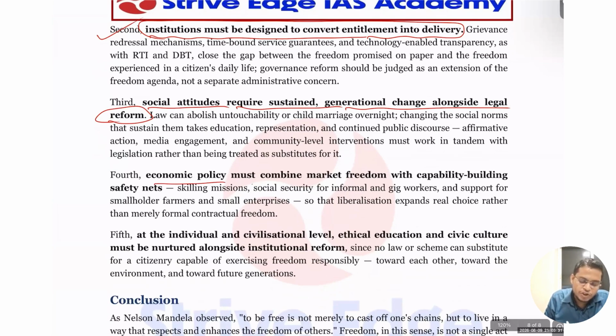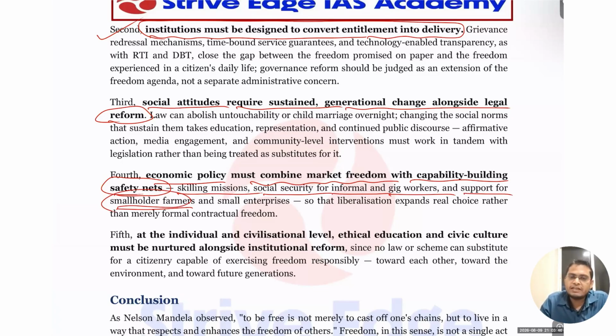So next is economic policy must combine market freedom with capability building and safety nets. For example, skilling, skill missions, social safety nets for informal gig workers, support for smallholder farmers. Here we can give them a Kisan Credit Card. So whenever they need money, they can go to the ATM and withdraw, and they will have to pay 4-5% interest per year. If they take a 1 lakh loan, they can pay 1 lakh 4,000 or 5,000, instead of taking from informal lending, where they have to pay 60,000, that means at the end of the year they pay 1.6 lakhs. So this is less exploitative, and we can give the farmer real freedom.